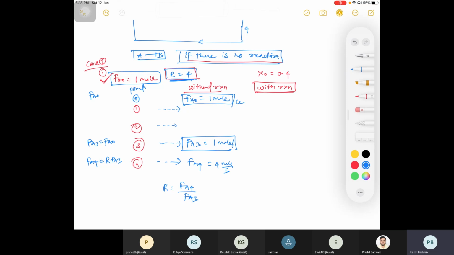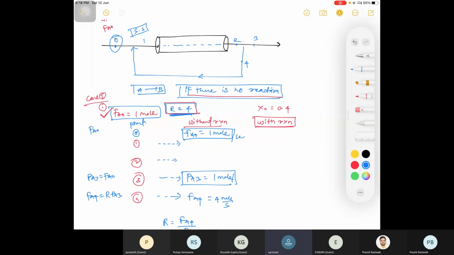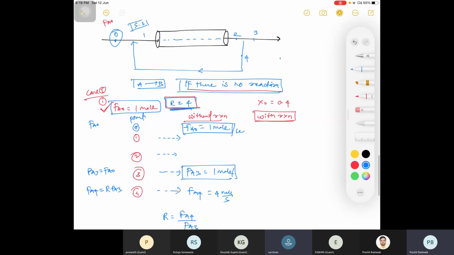Now what is your Fa2? 5 moles. How? Because your Fa1 is your Fa naught plus Fa4, and your Fa4 is 4 moles, your Fa naught is 1 mole. And your Fa2 is your Fa3 plus Fa4.